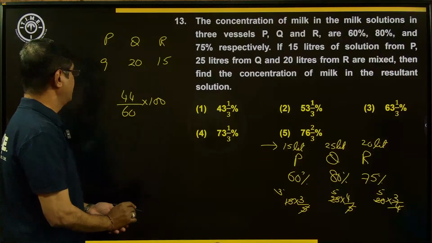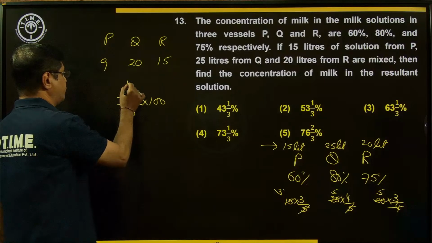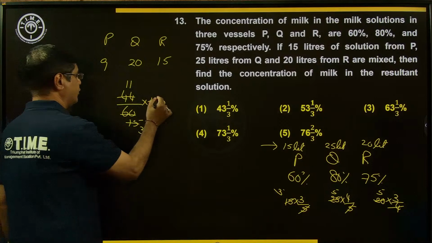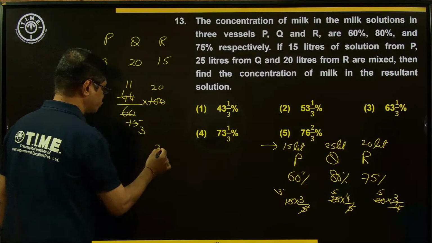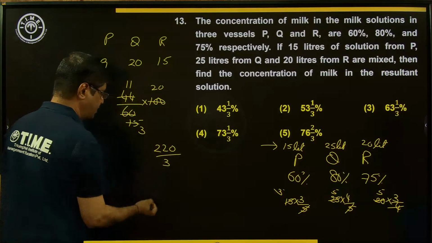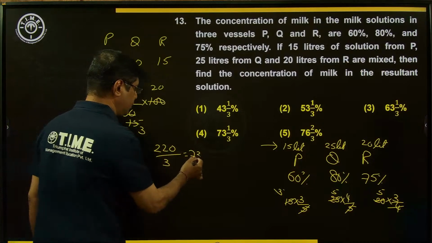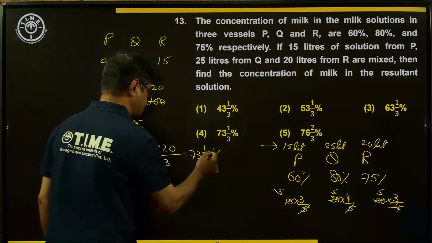Now simplify. The result is 220 by 3, which is 73 and 1 by 3%.